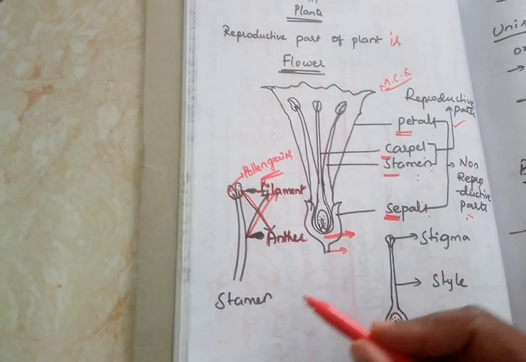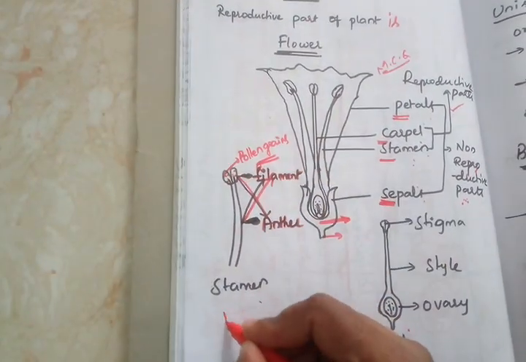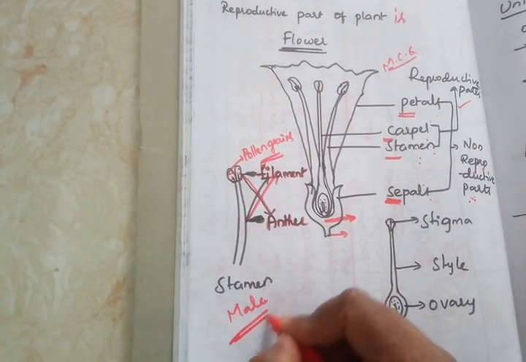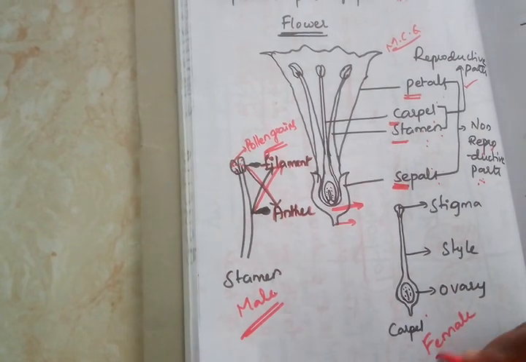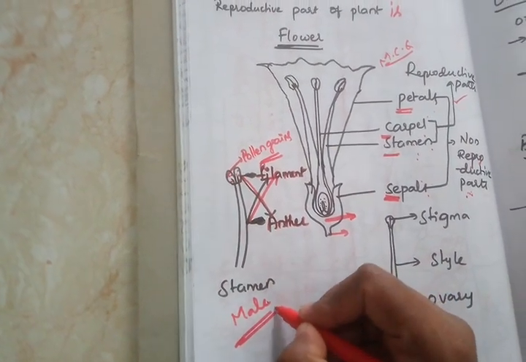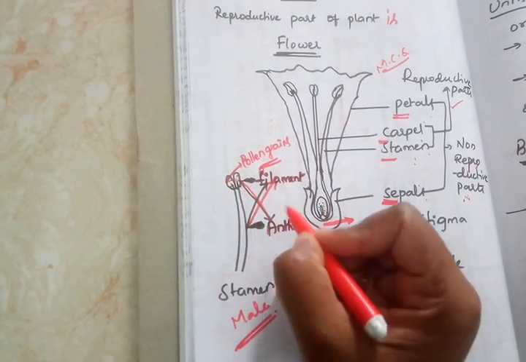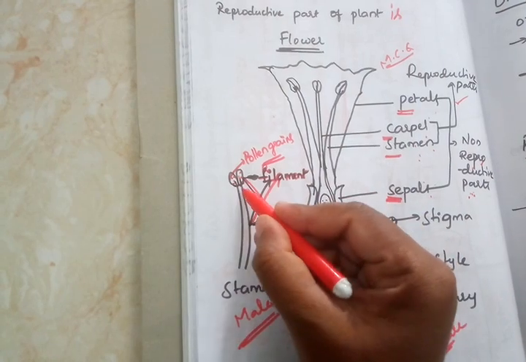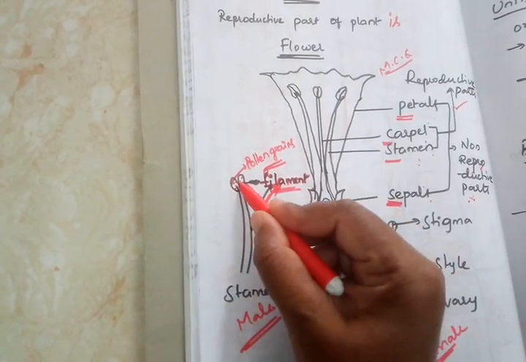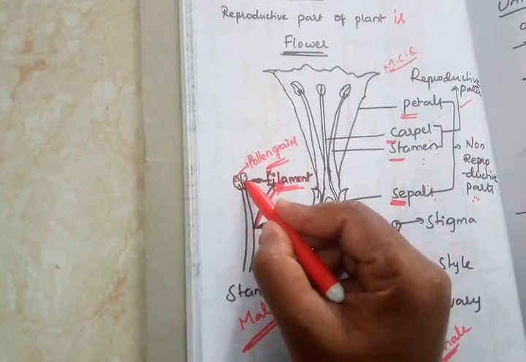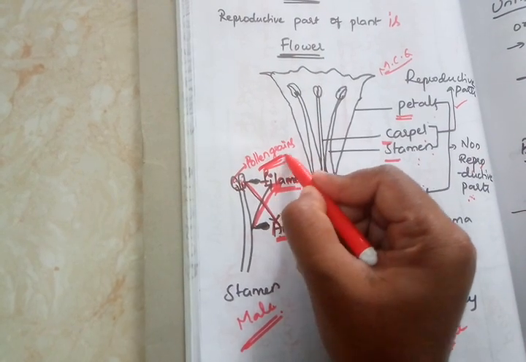Individually we will see the stamen and carpel. Here this is the stamen, which is the male reproductive part of the flower, and the carpel is the female reproductive part of the flower. In the stamen, we have two parts. One is these sacs, which are called the anther, and the stalk, which is called the filament. This is the filament and these are the anthers. The anther contains the male reproductive cells, which are the pollen grains.